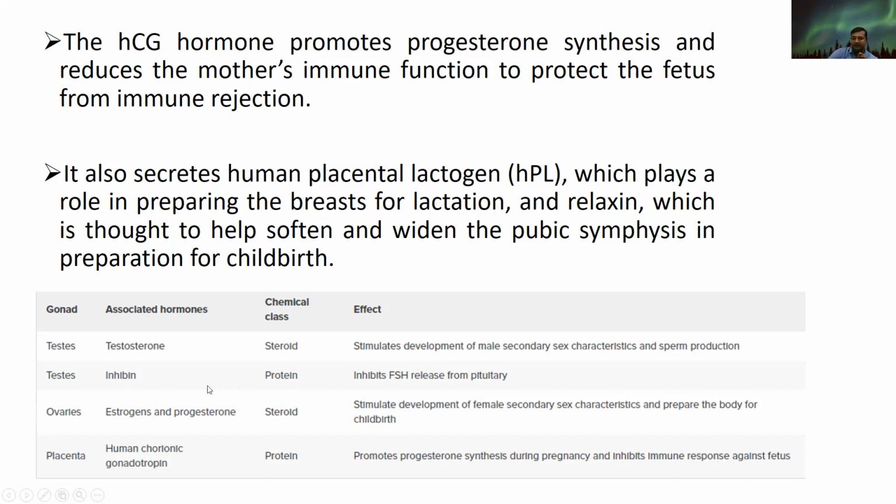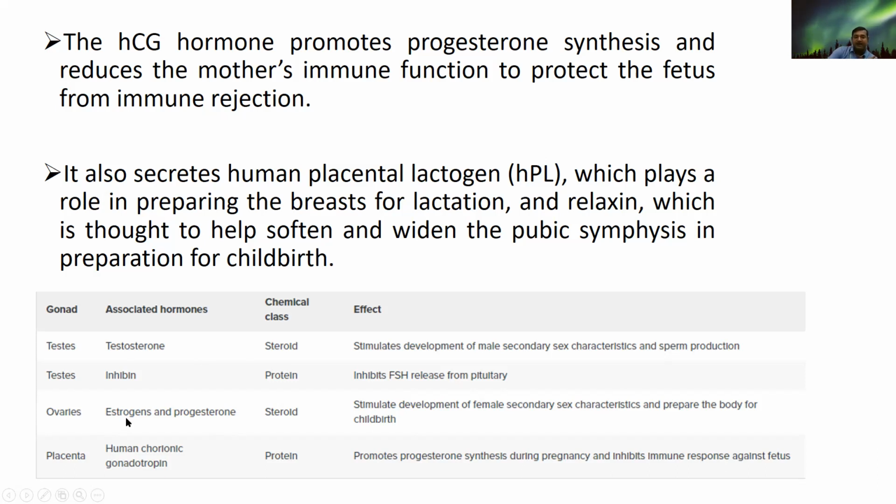Only this inhibin is exceptional, which is a protein hormone secreted from the reproductive system. Otherwise, almost all the hormones secreted or synthesized from the reproductive tract are steroidal in nature. So testosterone stimulates development of male secondary sex characteristics and the production of sperm. While inhibin inhibits follicle stimulating hormone and maintains the level of testosterone and progesterone.